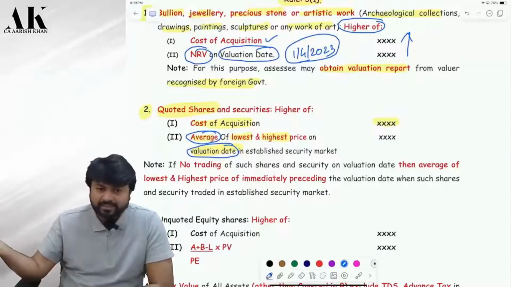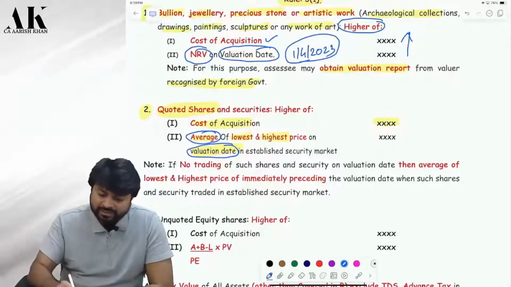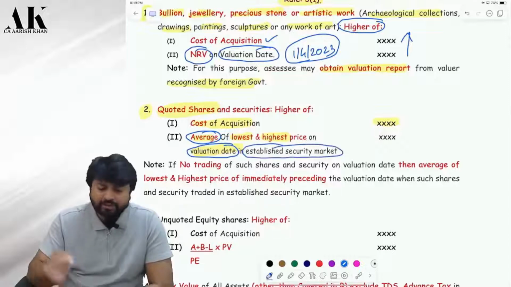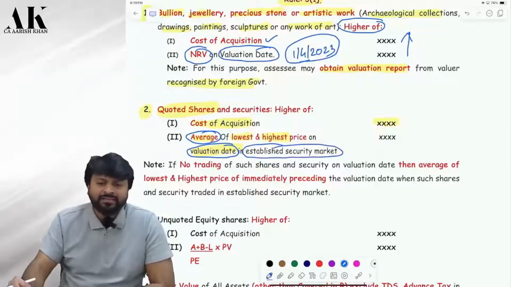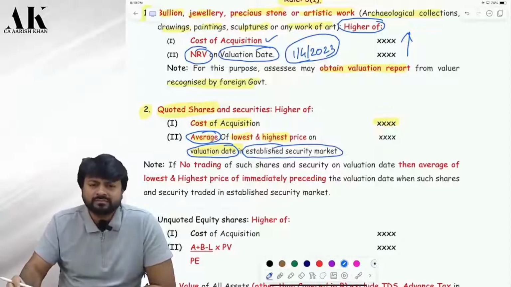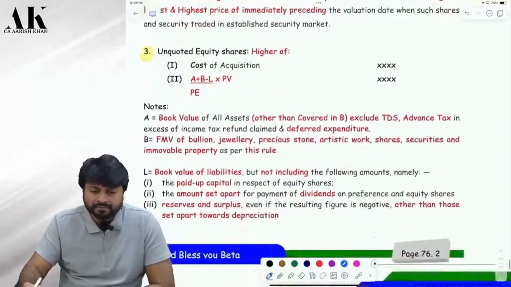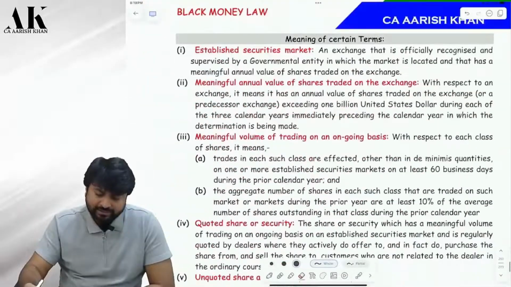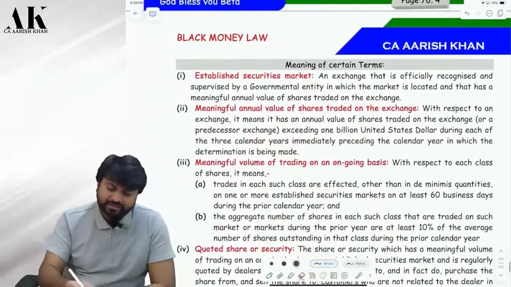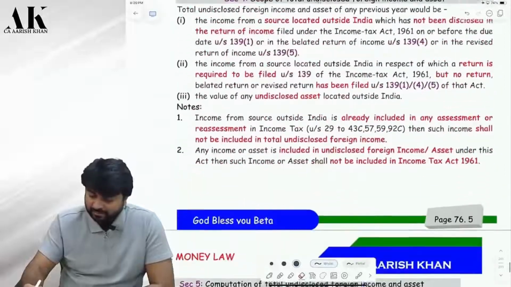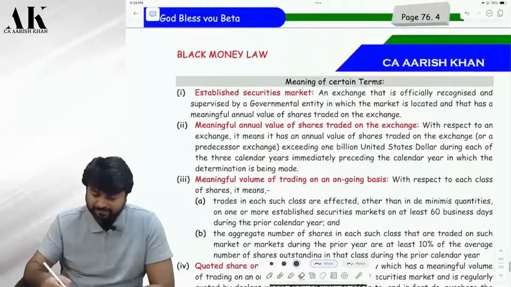But where, which price? In BSE? In NSE? You have to consider the established security market. Obviously, it has to be outside India, right? Yes or no? So you will ask me, what do I mean by the term? The established security market is defined over here. Check. On page number 776.5.